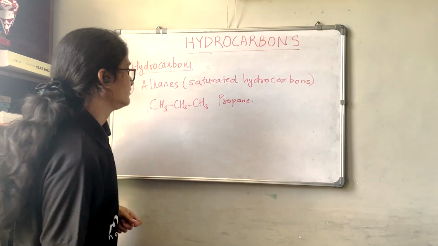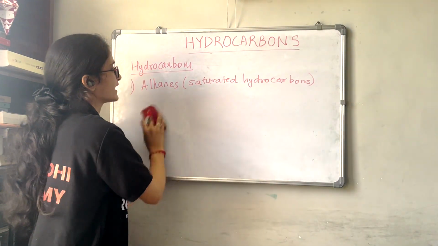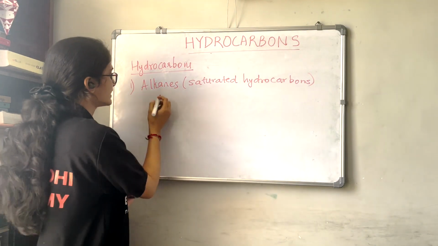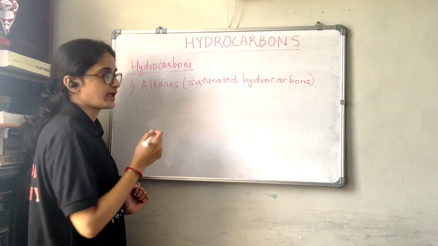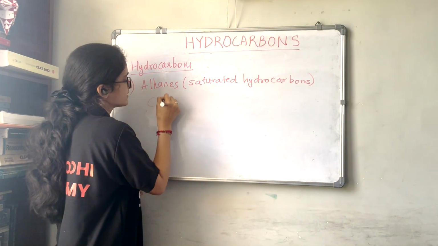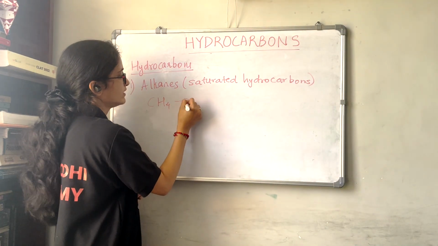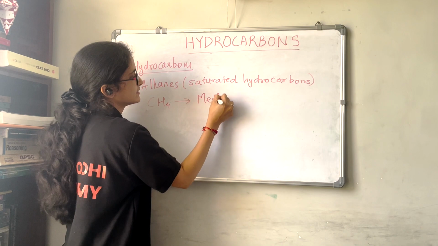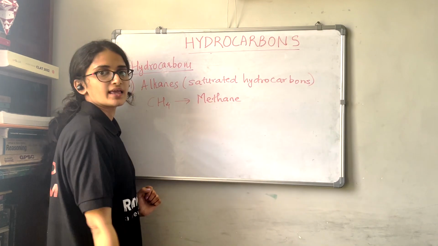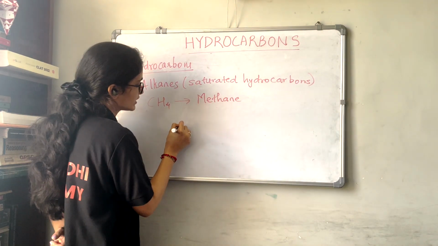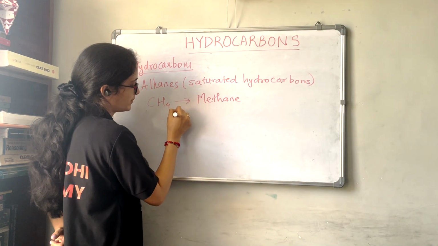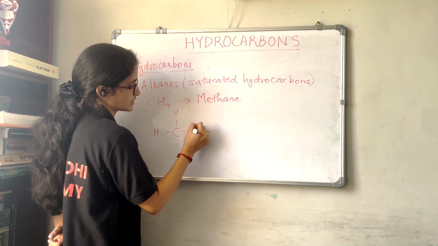The first alkane that we have is the one with one carbon, that is methane. So CH4, this is the first alkane, and it is called methane. Now how do we get methane? When we combine carbon with 4 hydrogens.